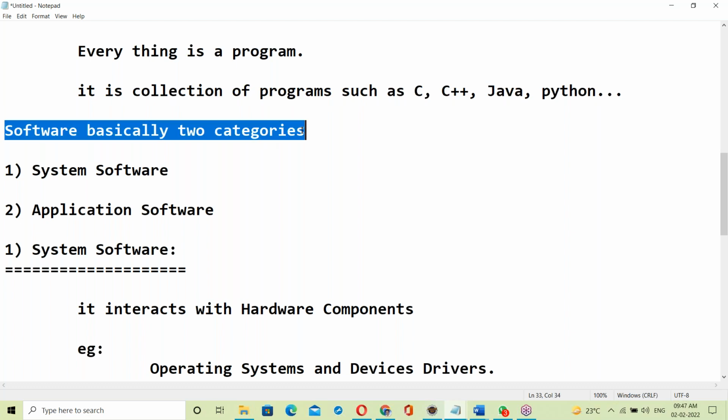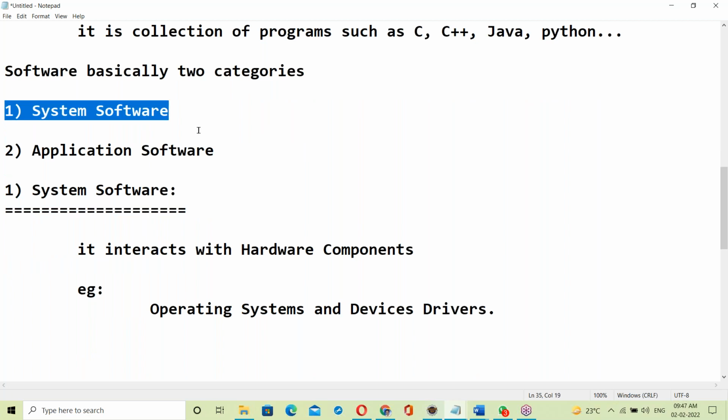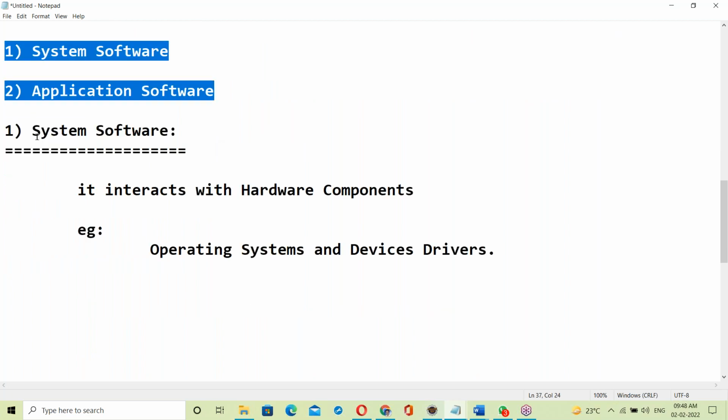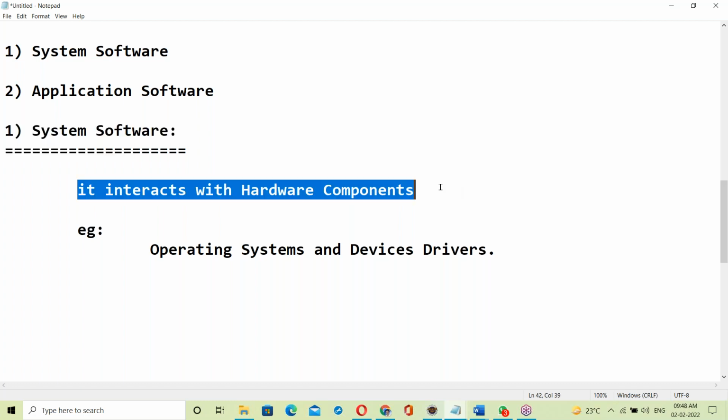Software basically has two categories. First one, system software. Next, application software. System software interacts with the hardware components.